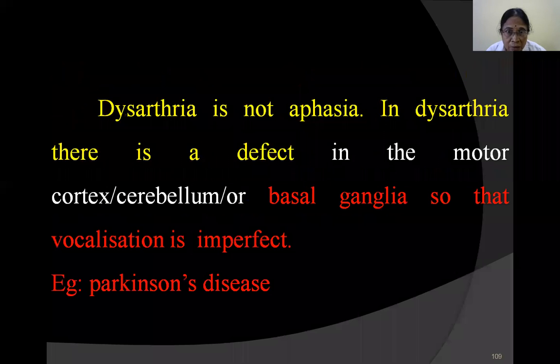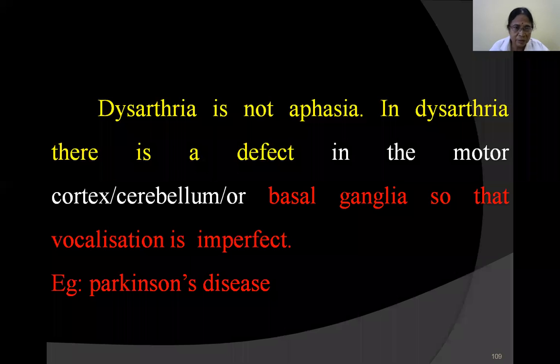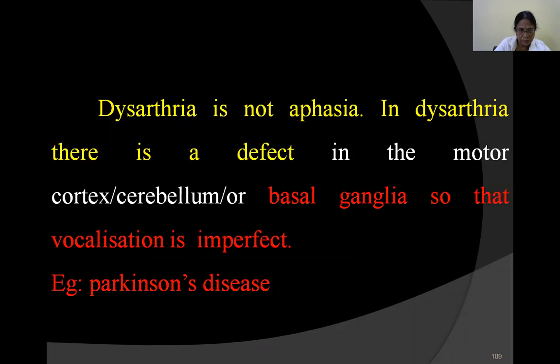Dysarthria is not aphasia. In dysarthria, there is a defect in the motor cortex, cerebellum, or basal ganglia, so that vocalization is imperfect. He is not uttering in a perfect manner. We see this commonly in Parkinson's disease.